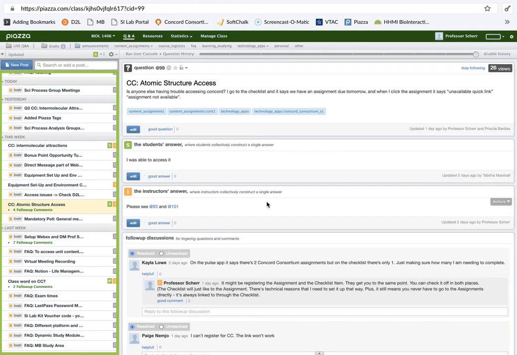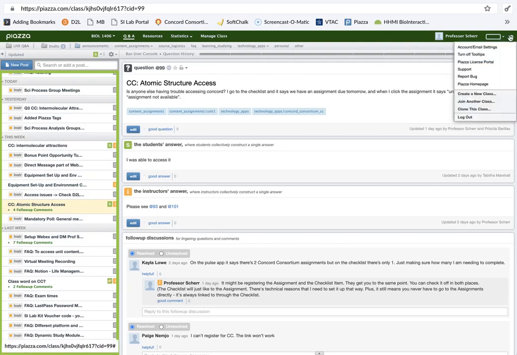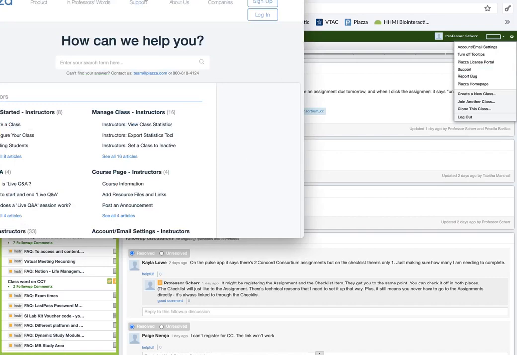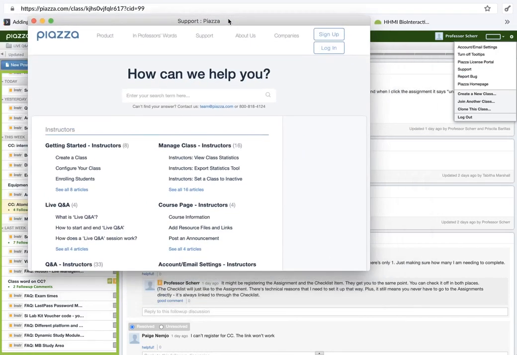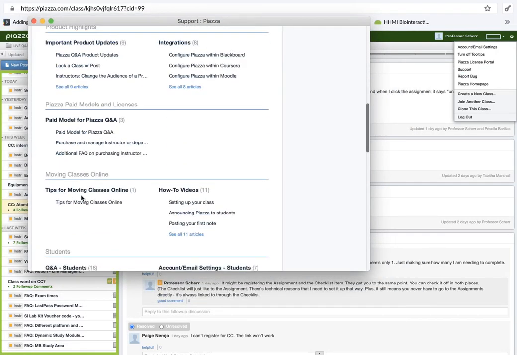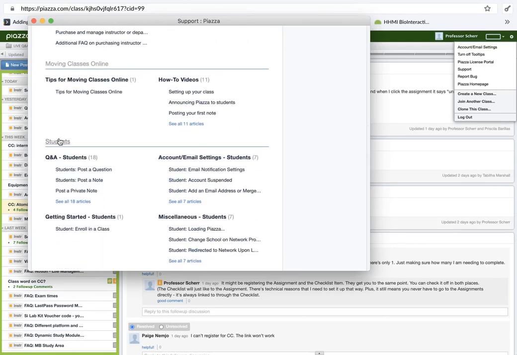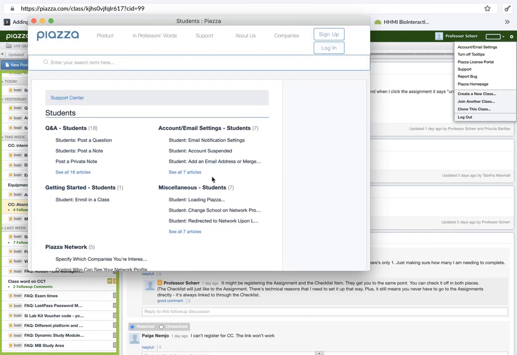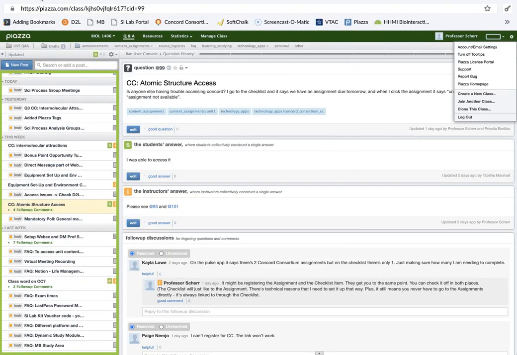It also works on the app on your phone. Support is up here in the corner, so if you ever need help doing anything, you can just click on that and it'll bring you to a page here and you'll just go to the student section down here. There's all kinds of information about what to do and how to get your notifications and the email and so forth. Okay, so you need to be checking this all the time because there's lots of really important things that go up here.